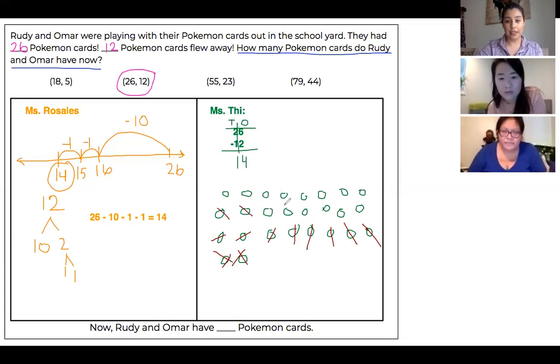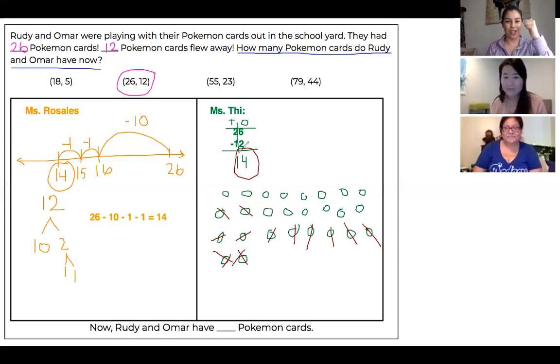So 8, 9, 10, 11, 12, 13, 14. So 14, and that is the same answer we have here. And that's the same answer that Miss Rosales got. So we must be correct with our strategy. So we're correct and we are accurate and quick. Maybe not the drawing strategy or direct modeling, but that does help us, right? A little bit checking our work.